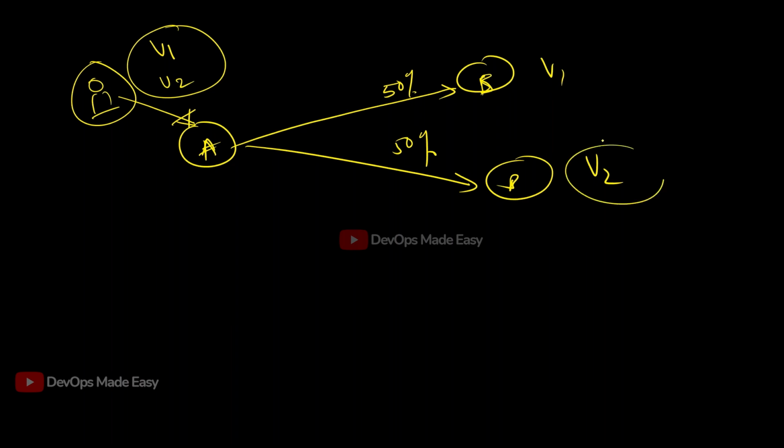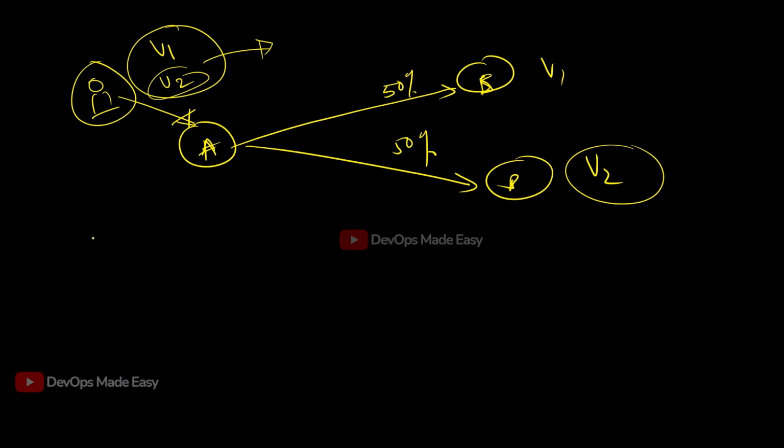When you're testing something, you have to test it in such a way that the end user is not impacted. If you are testing with weighted traffic, like this, the end user is going to see V2 in 50% of the connections. That means 50% of the time he is going to see it.